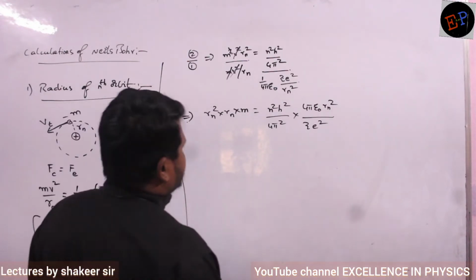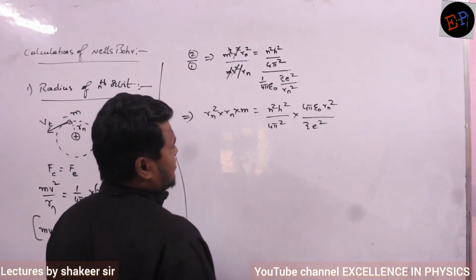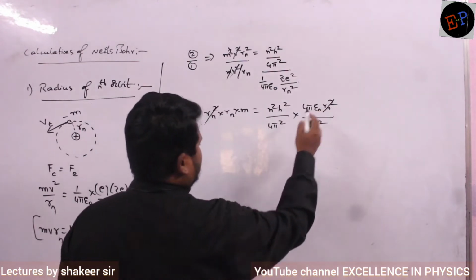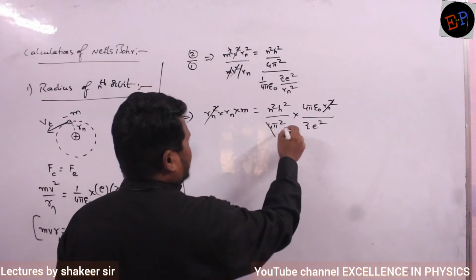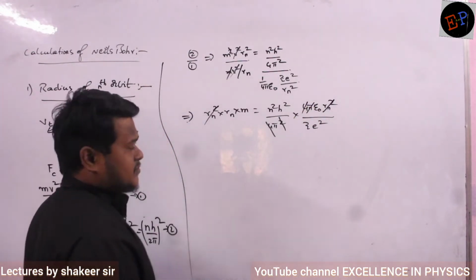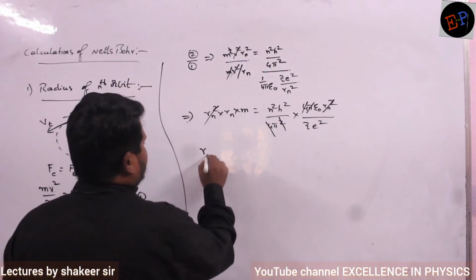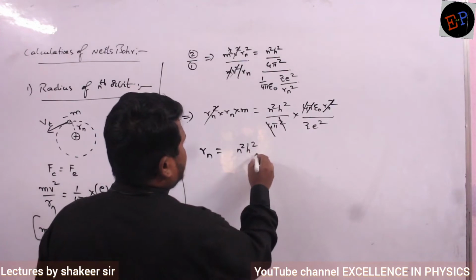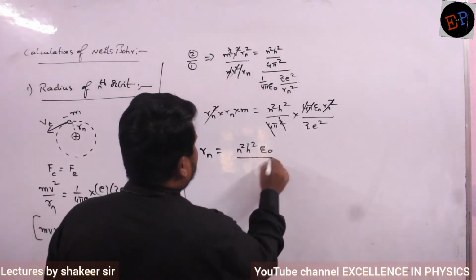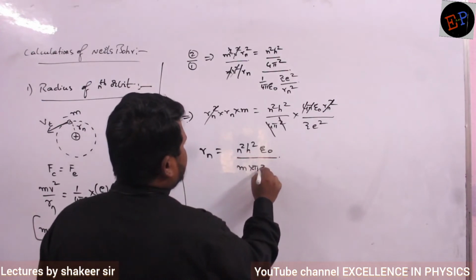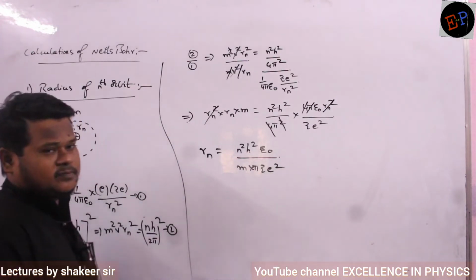So we should not make any mistakes, otherwise everything will be gone. So Rn square and Rn square will get cancelled, 4 and 4 will get cancelled, square and pi will get cancelled. Clear now? So therefore I am left with Rn is equals to n square h square epsilon naught divided by pi m Z e square.